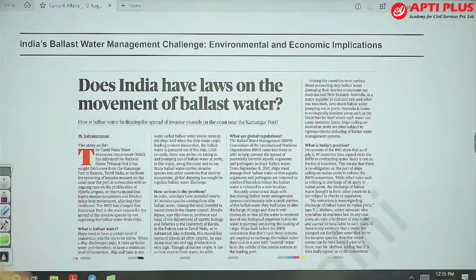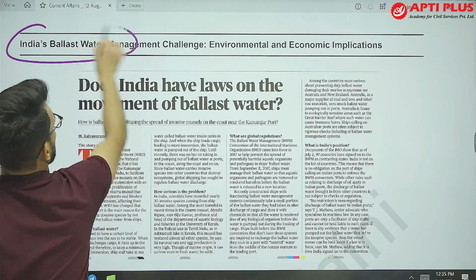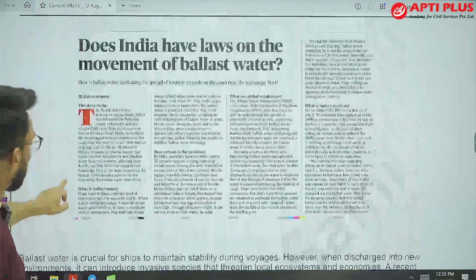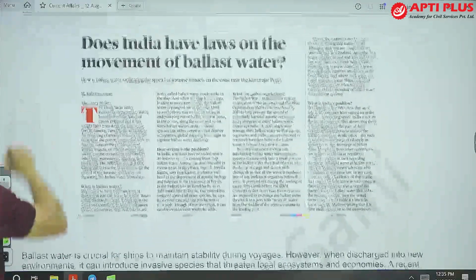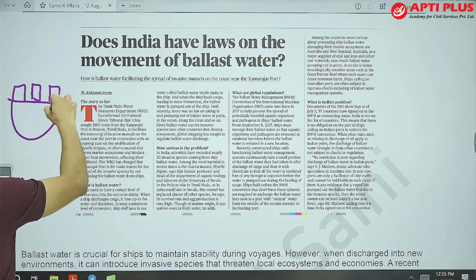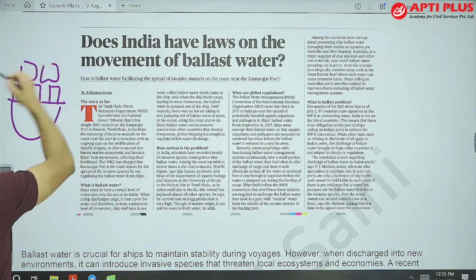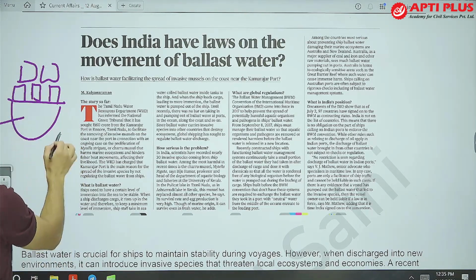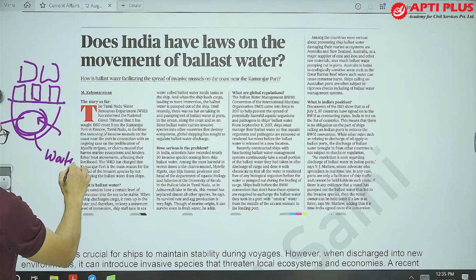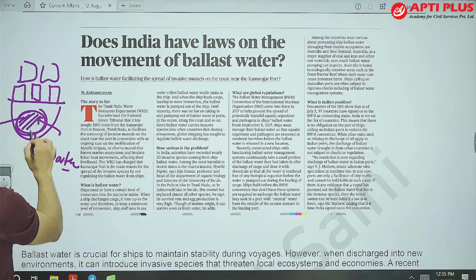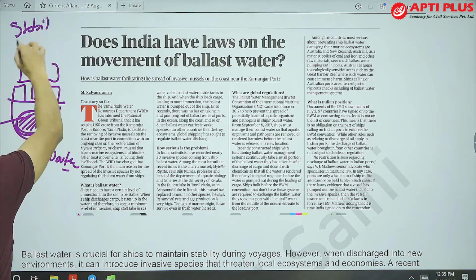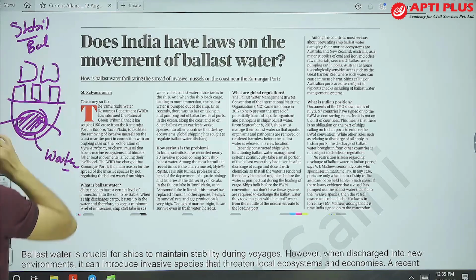Then moving on to the next article, India's ballast water management challenge. Now, what is this ballast water? Suppose this is a cargo ship, and these are the cargo containers that are kept on the ship. In the hull of the ship, it stores water. This water is important. It gives stability and balance to the ship. Is it clear or not?